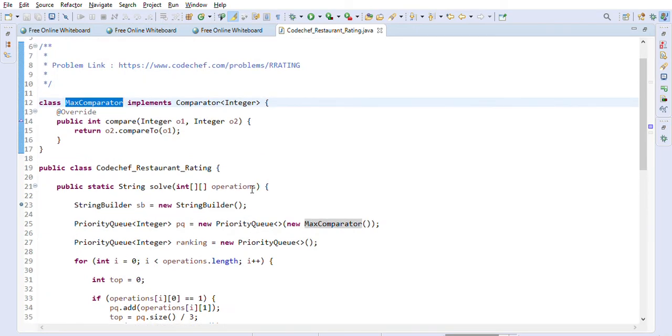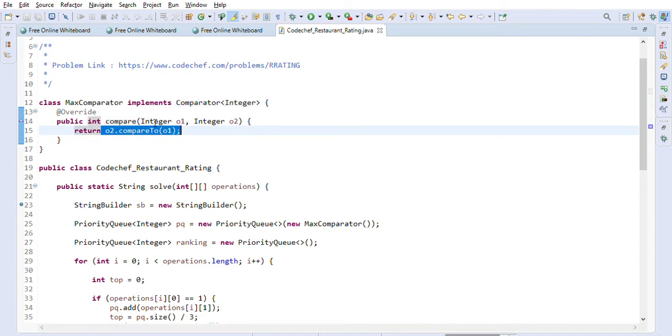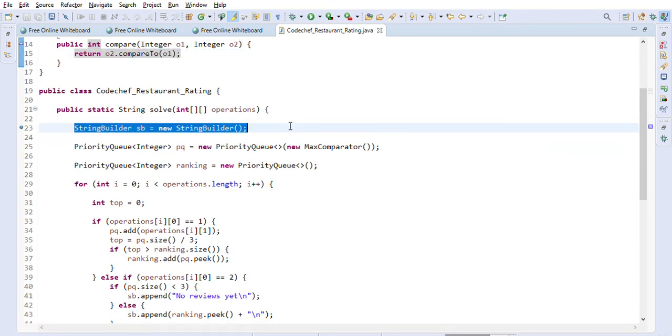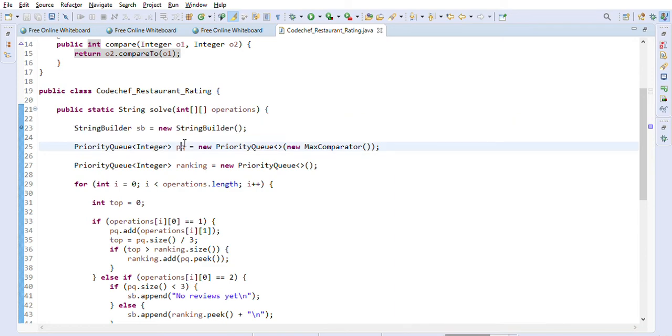First we have implemented one max comparator. It implements the Comparator interface in Java for integers, and we just compare the two integers and keep the maximum on the top. We created a string builder instance, then we created a priority queue. One priority queue is to hold the reviews.